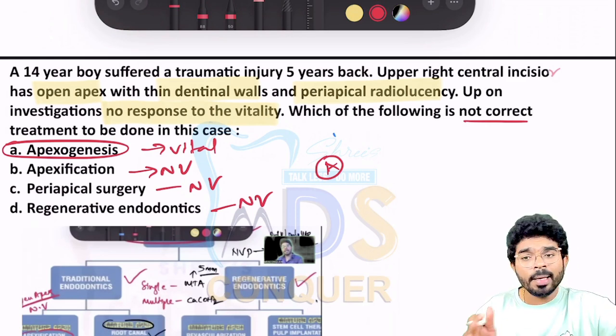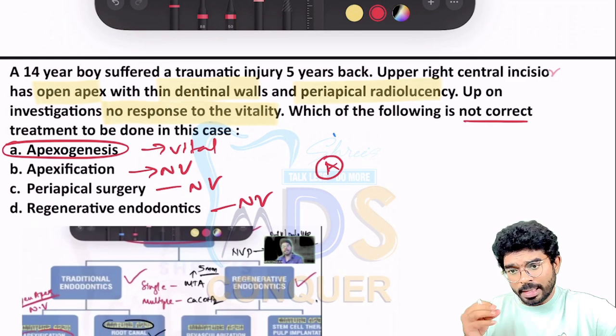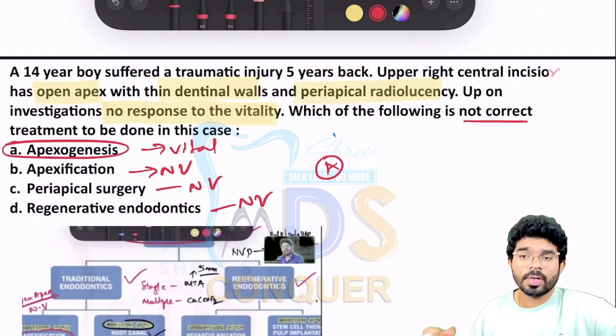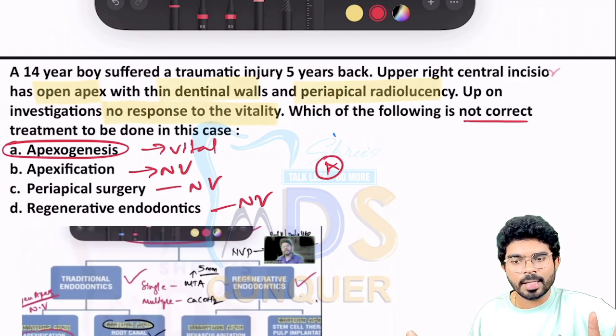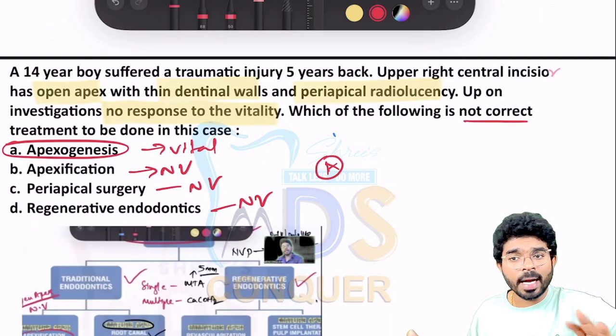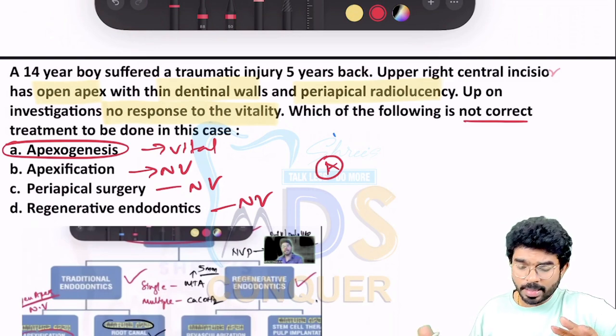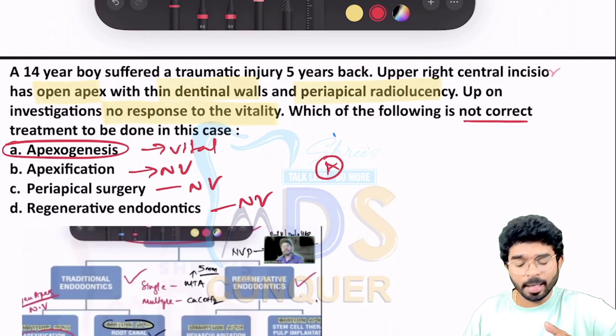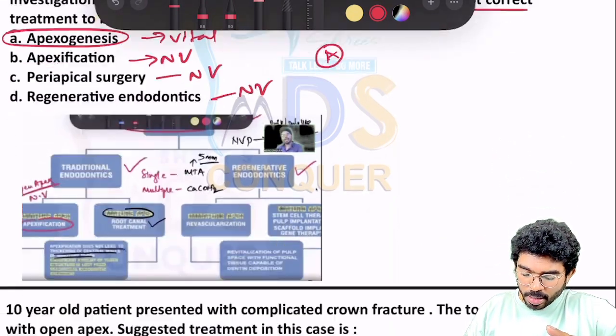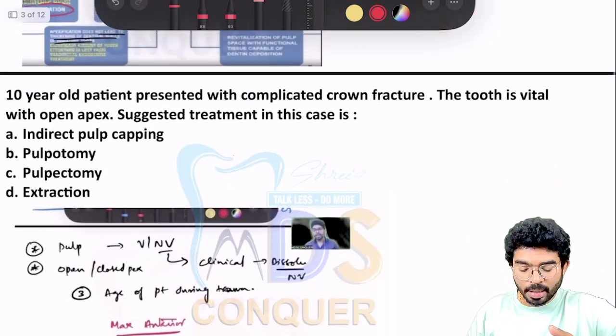And when I was taking bootcamp also, I clearly mentioned that this range of questions, this is the mode of questions that they're going to ask you in combination with endo plus pedo. Pediatric endodontics also is going to fall under the same pool. So surely you'll be having a minimum of 2 and maximum of 4 questions. I've clearly mentioned this when I was talking about the last 10 days mandatory checklist to be done also. Again, you have 3 questions on this particular concept. So jumping into the second question.